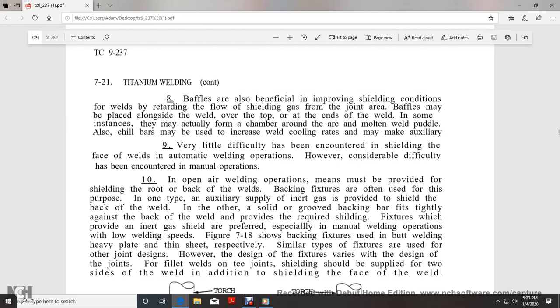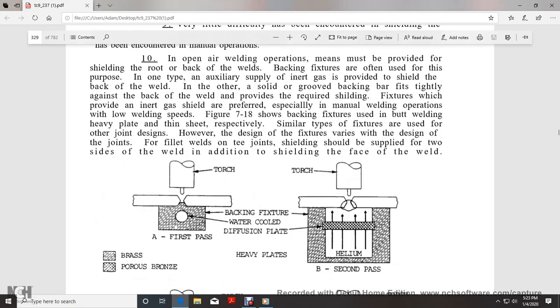Very little difficulty is encountered with the shielding of the face of the weld with automatic welding operation. However, considerable difficulty is encountered with manual operation. In an open air operation, some means must be provided to shield the root or back of the weld. Backing mixtures are often used, or one type of auxiliary supply of inert gas is provided to shield the back of the weld, and other solid or grooved backing bars fit tightly against the back of the weld. Fixtures provided with the required shielding, which provide an air-tight gas seal, are preferred, especially in manual welding operation with low welding speed.